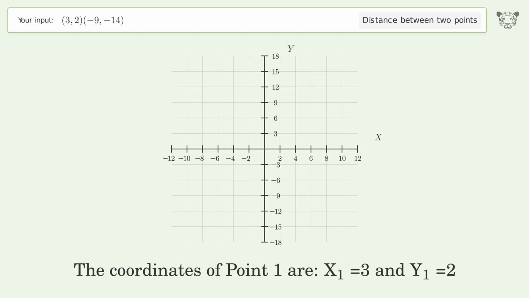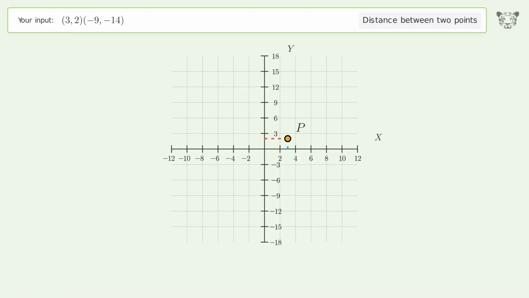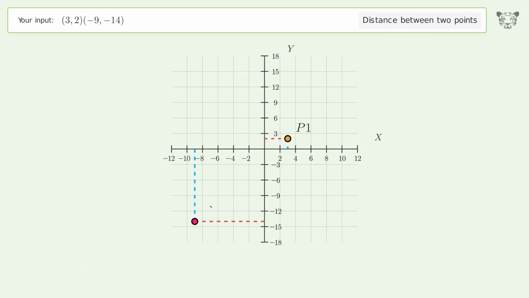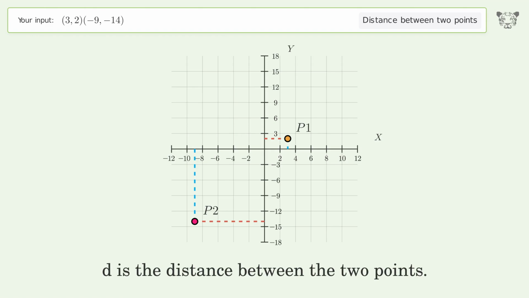The coordinates of point 1 are x1 equals 3 and y1 equals 2. The coordinates of point 2 are x2 equals -9 and y2 equals -14. D is the distance between the 2 points.